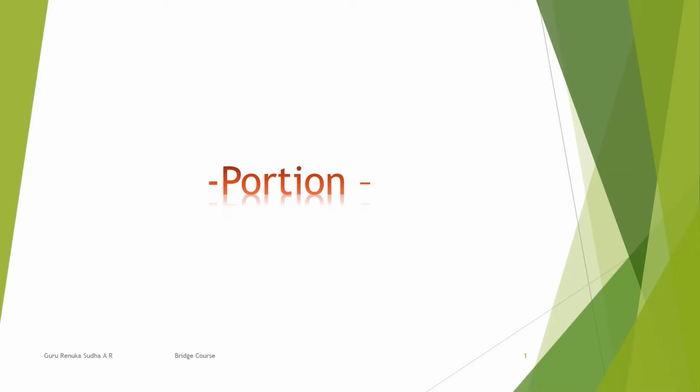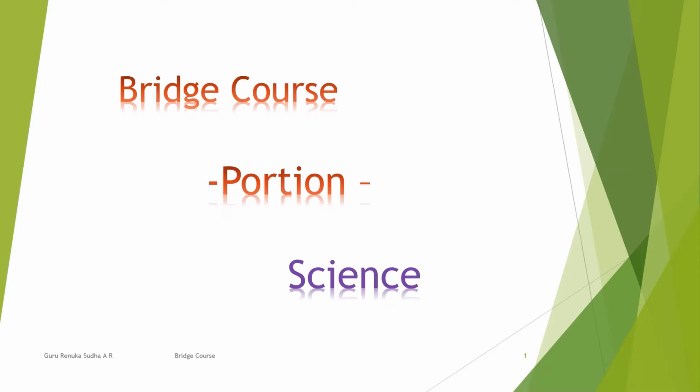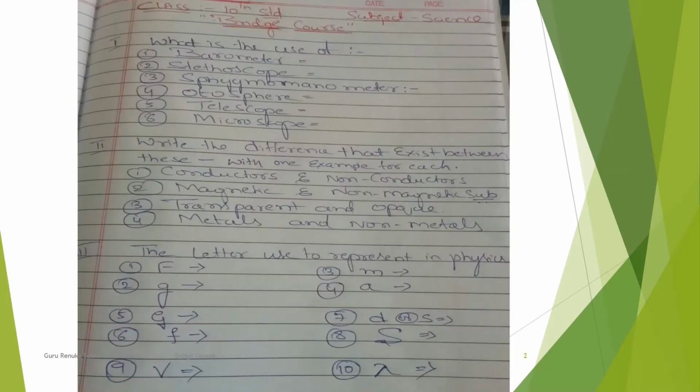So in this session we are going to discuss some worksheets which you need to know. In 10th standard, during the bridge course, we are going to teach topics which you should already know in order to understand the 10th standard syllabus.